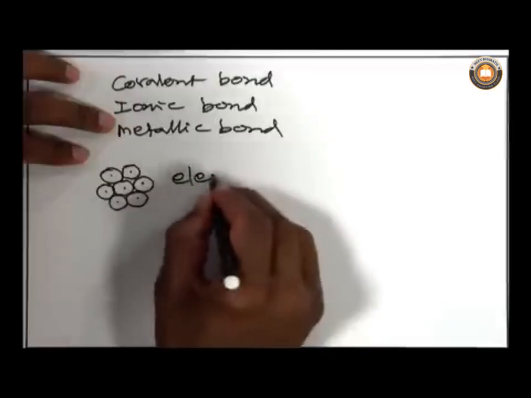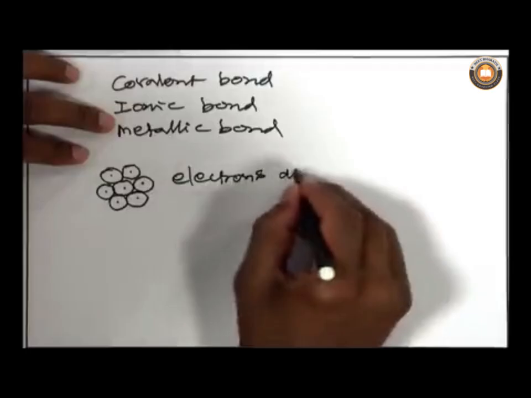That is the major difference between the covalent bond and the metallic bond: in a covalent bond, the shared electrons are located between two atoms, but in metallic bonds the shared electrons are moving around all over the atoms. As a result, there is a sea of electrons. Electrons are free to move; they are delocalized.